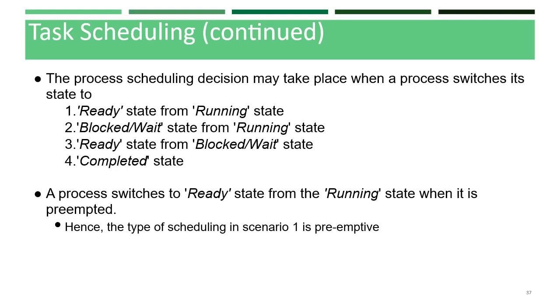Fourth, the completed state. Let's take the first scenario, where the process switches from running state to ready state. That means the process switches to ready state from running state when it is preempted. Only then can it go to ready state from running state. So this scheduling is a preemptive type.